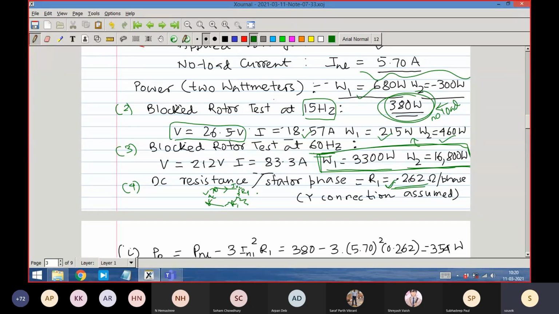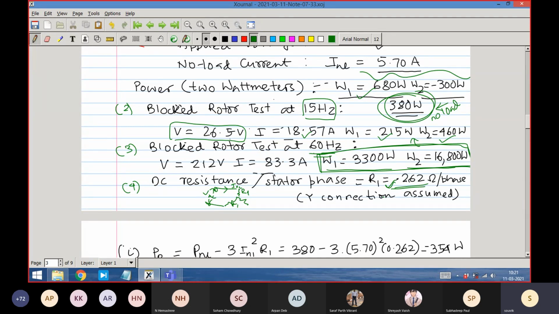Understood, right? So 2 resistances in series represent the 2 ohm, so R1 will be equal to 1 ohm. I just gave you an example. In this way, they can measure the stator resistance R1. Is that clear?